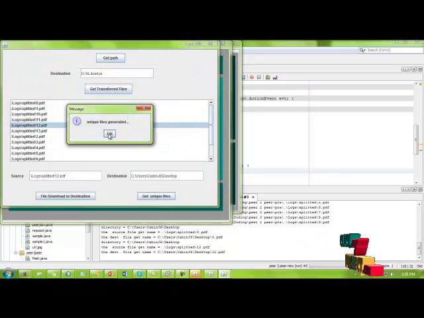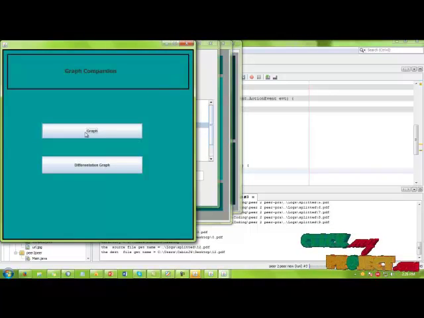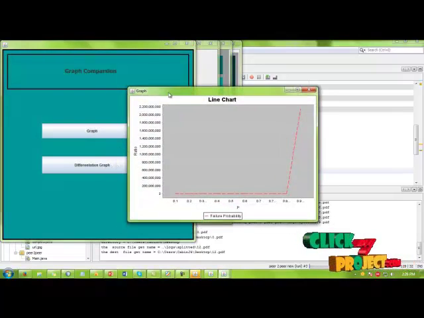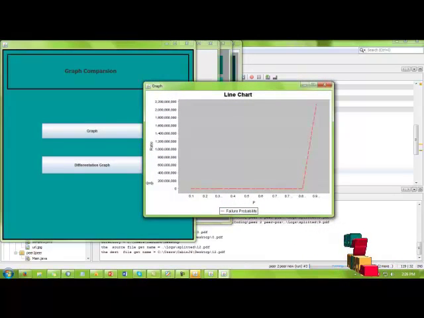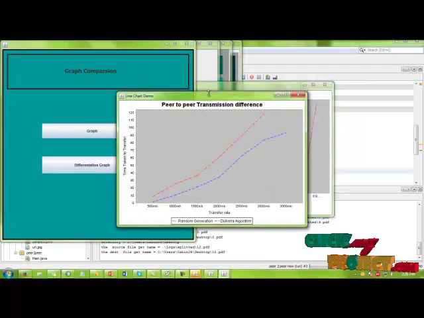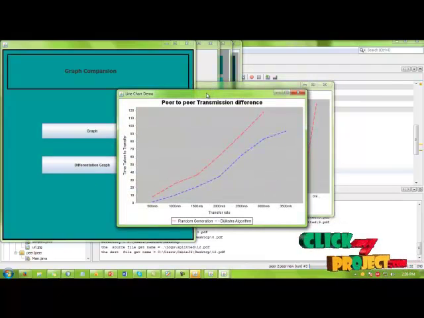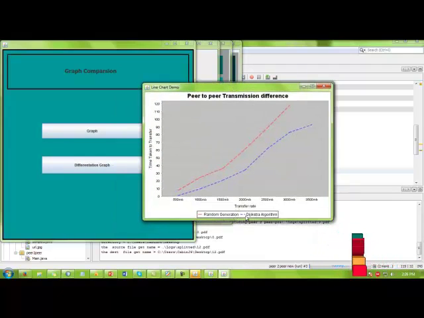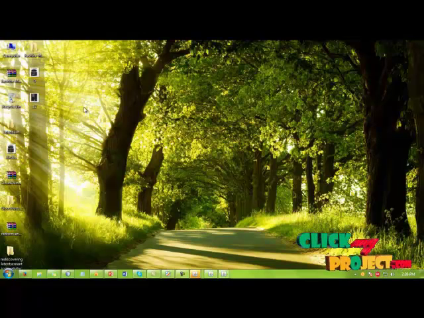After that we get the unique file generation. This is a graph comparing the failure probability, and another graph shows the peer-to-peer transmission differentiations. Here we compare random generation and Dijkstra's algorithm. Then we choose 0 and 12.